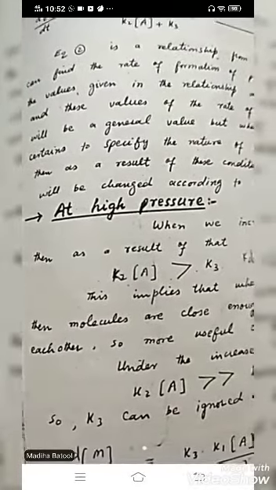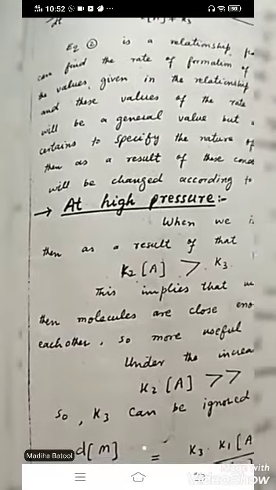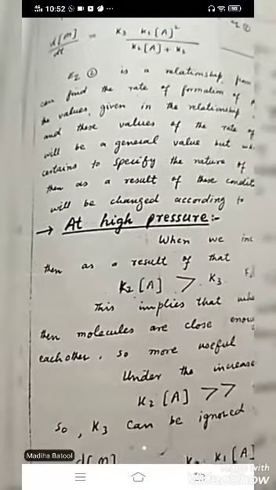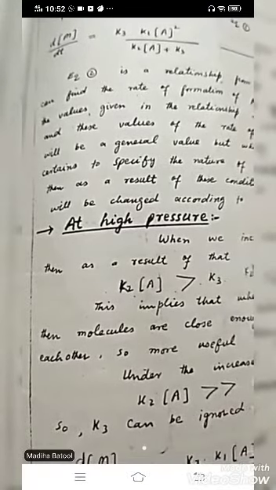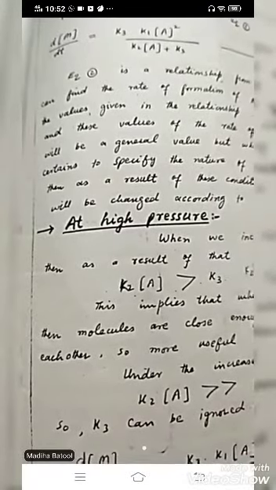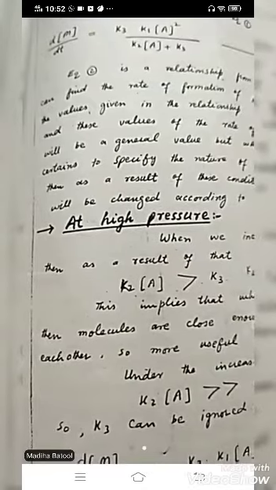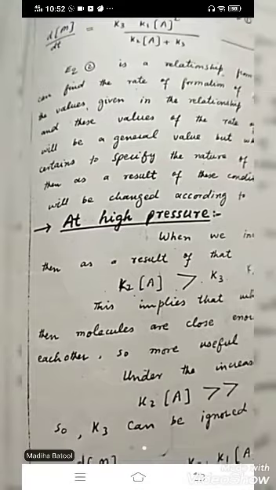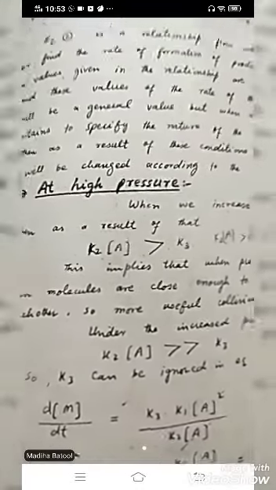Both results will show different values at high pressure and at low pressure. It's not necessary that you always apply pressure. You can also apply other conditions too. It's only an example to understand the Lindemann mechanism. Let's start with high pressure.